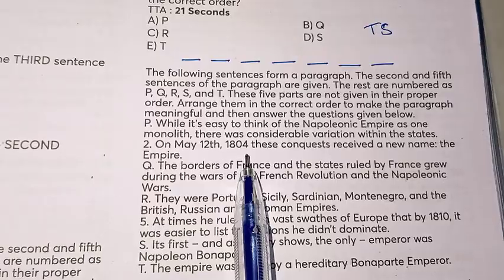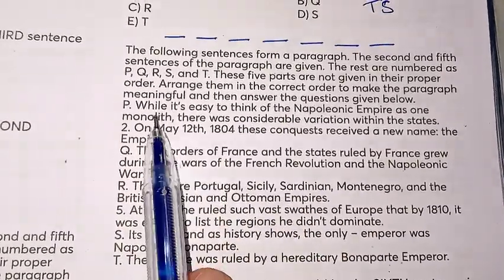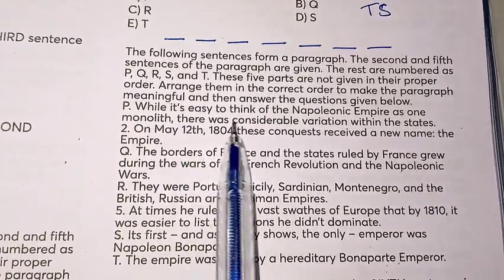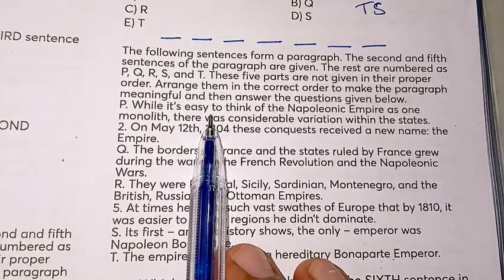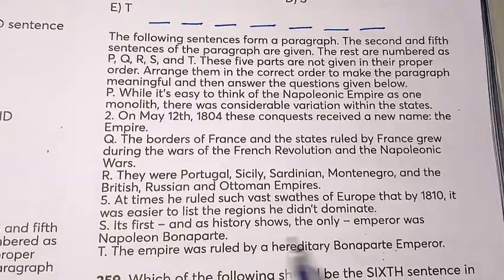But now we have to find the introductory statement because it is very important. So P is telling, while it's easy to think of the Napoleonic era as one monolith, there was considerable variation within the states. So it can't be the first sentence, because it is also mentioning something which is already explained.